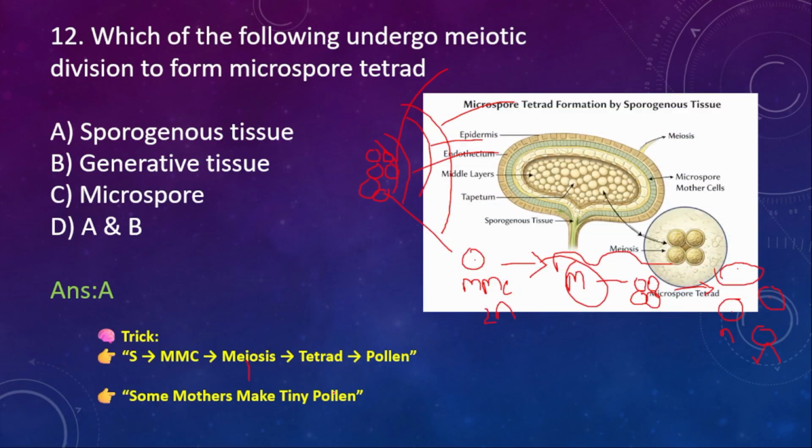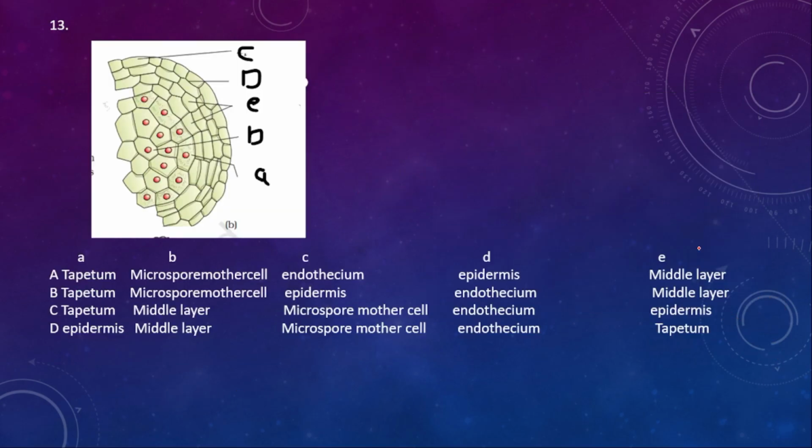13th question. This one is the epidermis layer, this is the endothelium, this one is the middle layer, and this one is the tapetum actually. And these are all the sporogenous tissue. If one sporogenous tissue or one microspore mother cell is taken out, what is it going to give you? Microspore tetrad. See here, 1, 2, 3, 4 are there, isn't it? That's what it is called, tetrad, after meiosis.